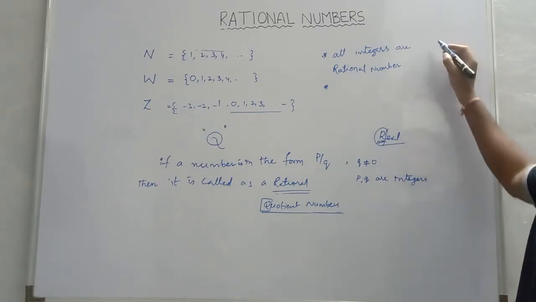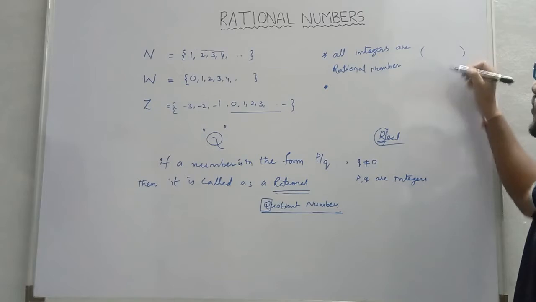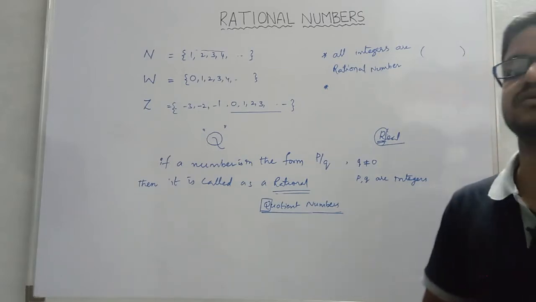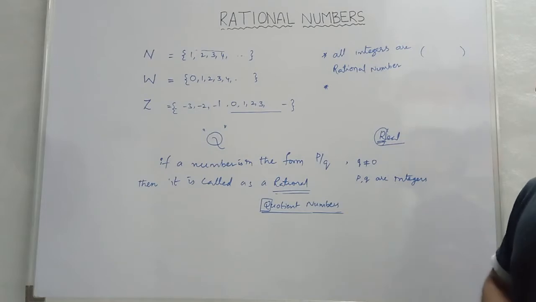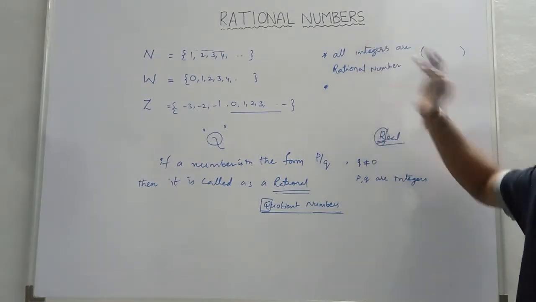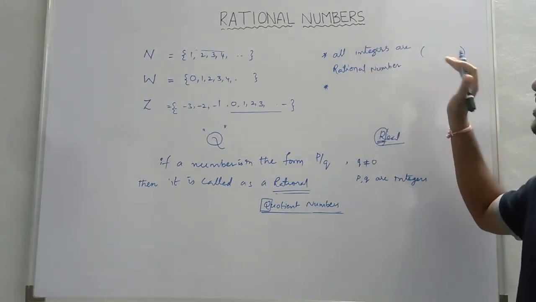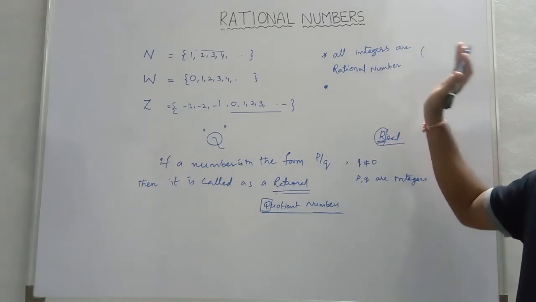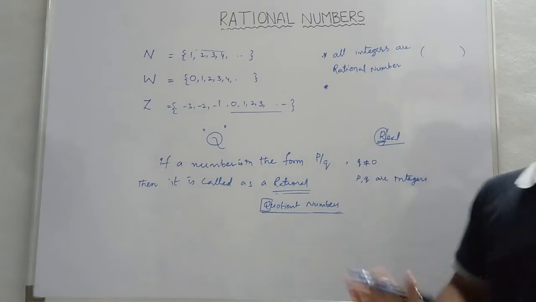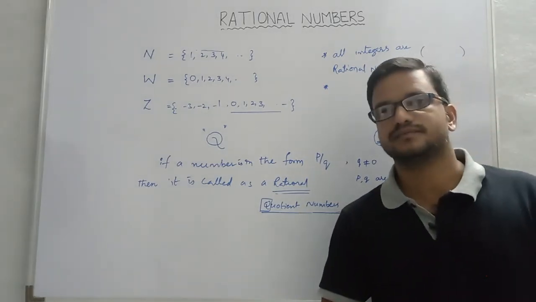Now I need an answer from you whether the statement is true or false. Observe this statement keenly, and after that you have to get a conclusion. Based on that you have to say whether it is true or false.